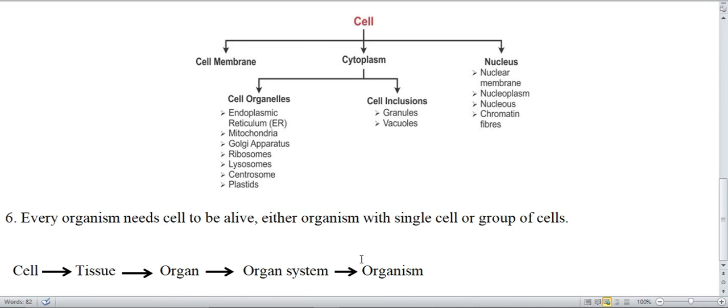So here is the flowchart of cell. A group of cells is known as tissue. A group of tissues will form an organ, and a group of organs will form an organ system like digestive system, respiratory system, etc. And these organ systems completely form an organism.